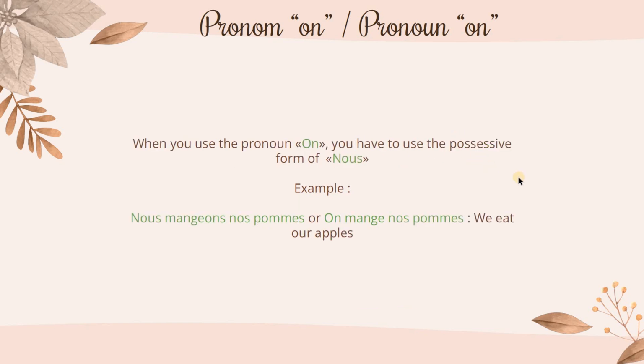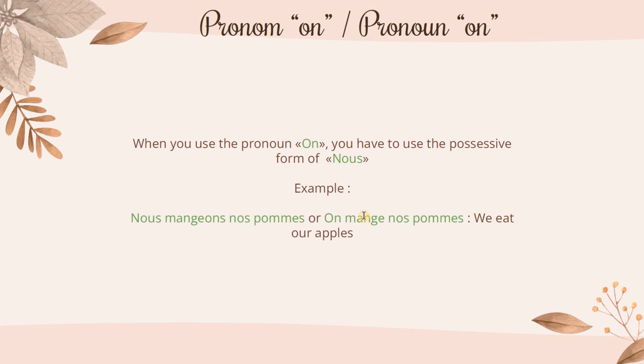Now another tricky part with on is that when you have to use a possessive form, you will have to use the possessive form of nous and not the possessive form of he or she, il ou elle. So, nous mangeons nos pommes, we eat our apples, or we are eating our apples.